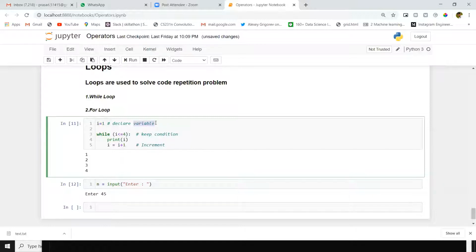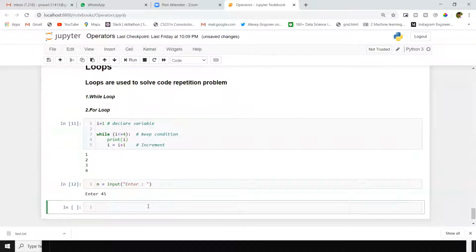First, we will declare a variable. We will keep a condition on that variable. After that, we will increment. These three are the main steps while declaring a while loop. We will do some examples today.